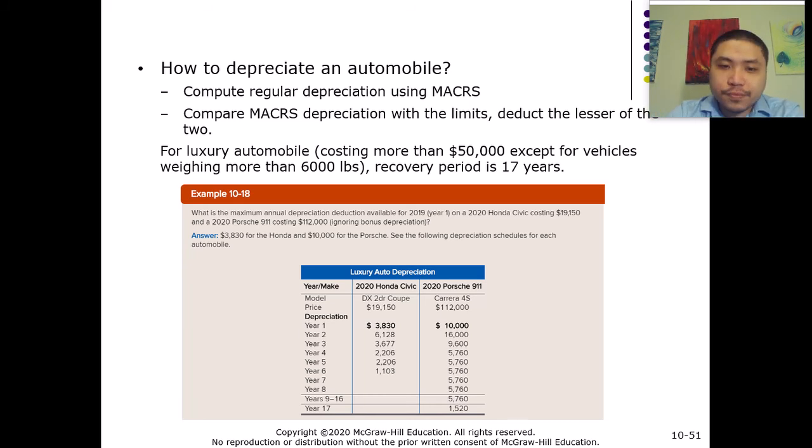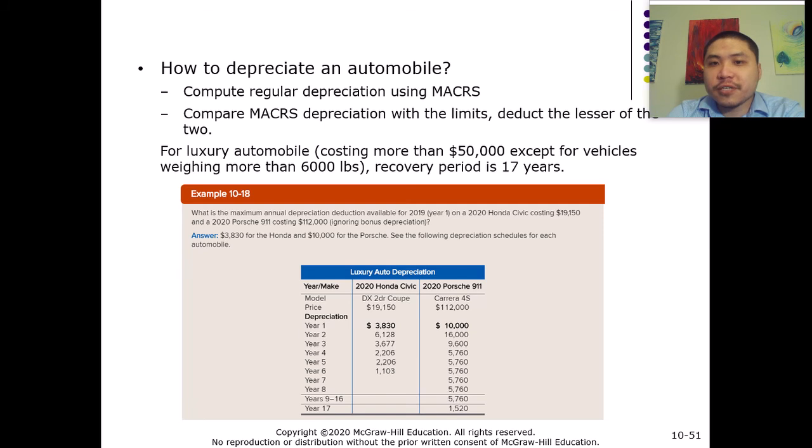So if taxpayers still choose to buy luxurious cars, meaning cars that cost more than $50,000, then they have to depreciate the cars for 17 years.